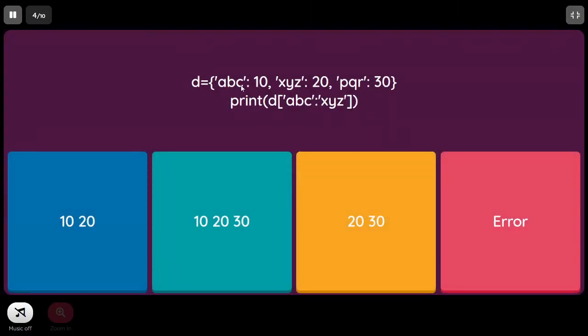Next, d equal to, we are given keys and the corresponding values, and we are trying to print values from ABC to XYZ. So which of the following will be the output? This particular thing will raise an exception because there is no concept of indexing in a dictionary, we can't even use the slicing technique. So if we try to execute this, it will raise an exception. So the correct answer is error.